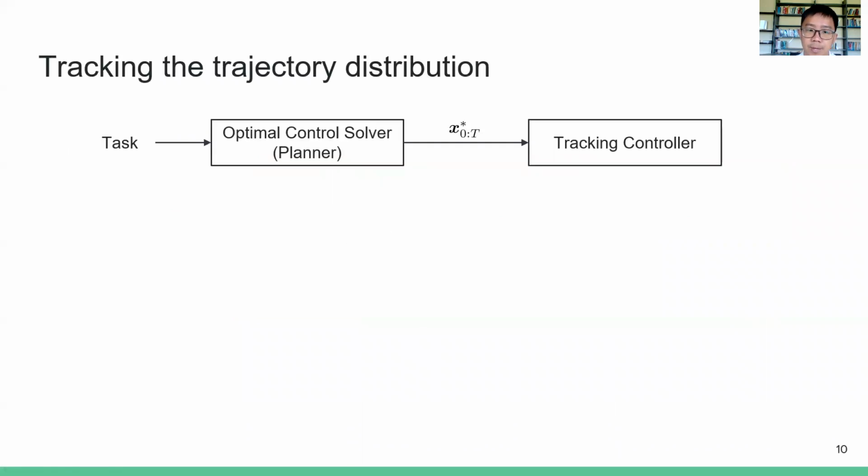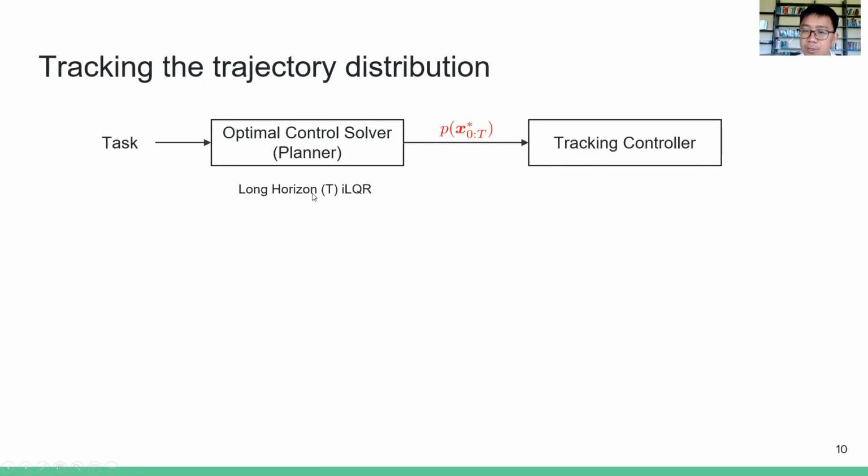First, let's look at the standard pipeline. Given the task, we use an optimal control solver to solve the problem and find the optimal trajectory, which is then tracked by another tracking controller. In our proposed approach, we propose to use instead the probability distribution of the solution, or the trajectory distribution, which is output by the long horizon iterative LQR.